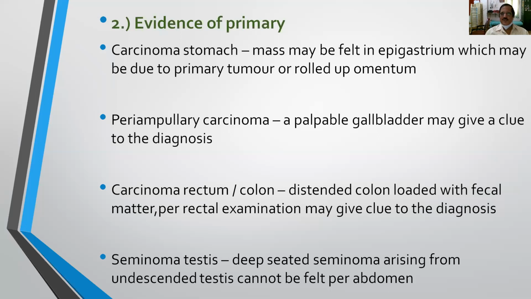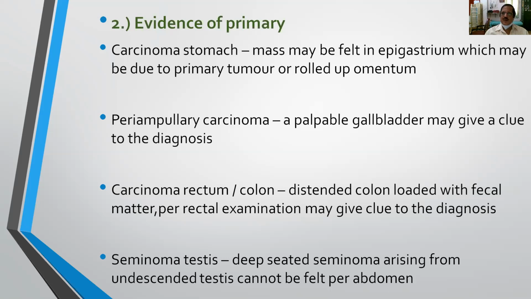You can palpate a mass in the epigastrium because of the primary tumor or rolled up omentum. And the second one is periampullary carcinoma of the pancreas, where you can palpate an enlarged gallbladder as a rounded globular mass that gives a clue to the diagnosis, that is an enlarged palpable gallbladder in the right hypochondrium.